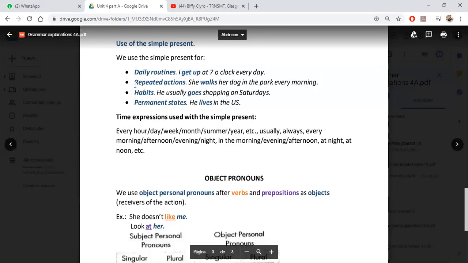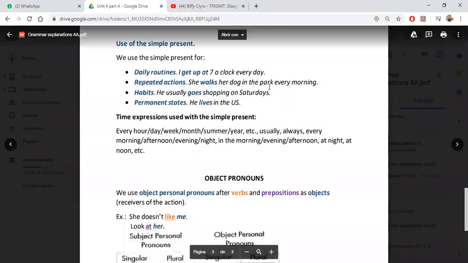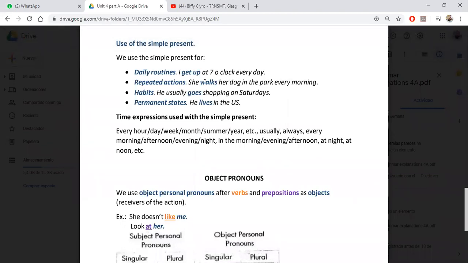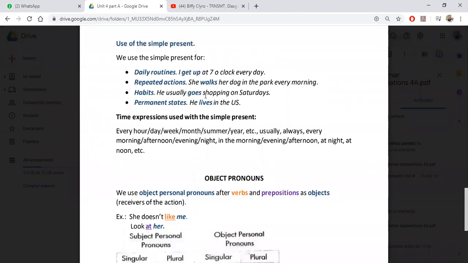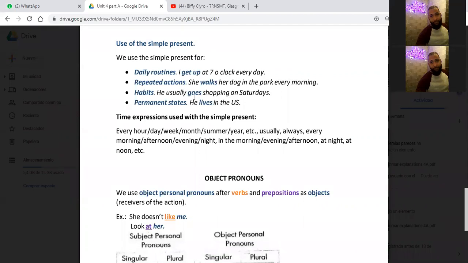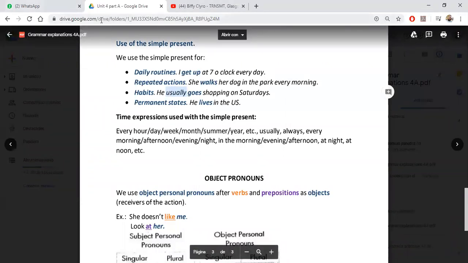We also use the simple present for repeated actions. She walks her dog in the park every morning. Okay, that is a repeated action. It's also a daily routine because it says every morning, but it's also a repeated action because we repeat that action. We also use the simple present for habits. He usually goes shopping on Saturdays. So this is a habit, okay? You see that it says usually there? It's because it might not be all Saturdays, but most Saturdays he goes shopping.